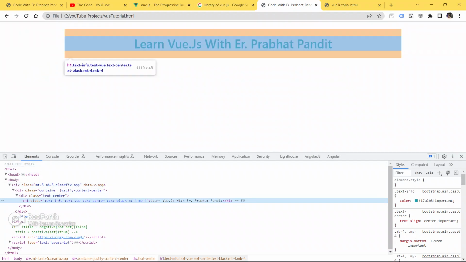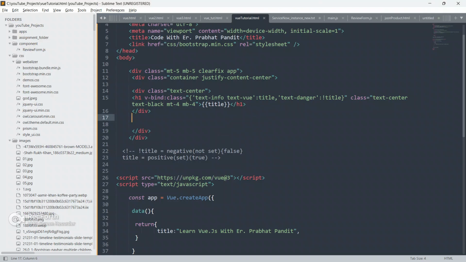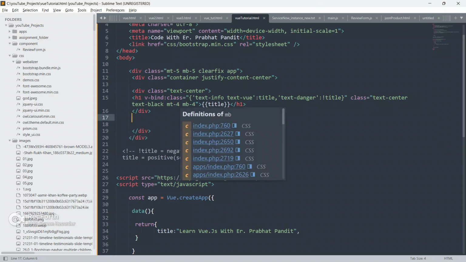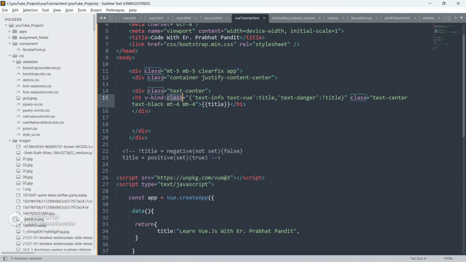Let me show you one more thing. Let me see the class. See, text-info, text-view, text-center, text-black, mt-4, mb-4 are applied to this h1 element. As you can see, guys, you might be asking why we have given two classes here. We could have written a single class. Why give two classes here, guys?